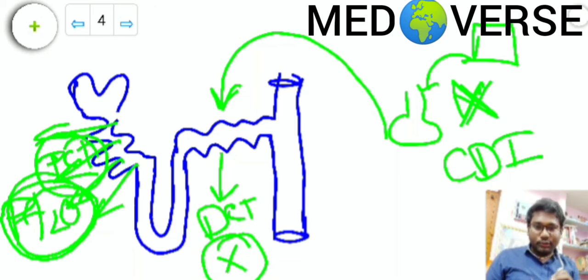And the proposed hypothesis is, initially it causes increased urine output. As a result, dehydration of the body occurs, and the kidney tries to conserve more and more water. As a result, the PCT reabsorbs more and more water and decreases polyuria, and it treats diabetes insipidus.